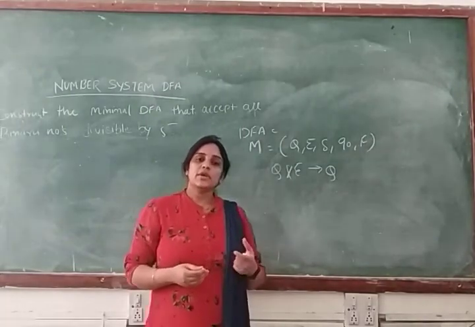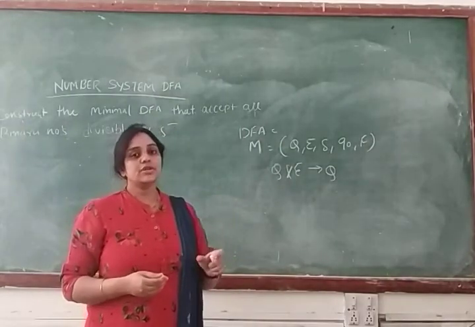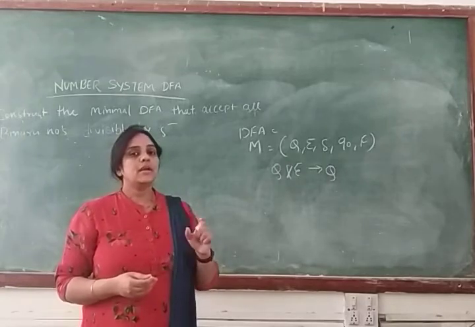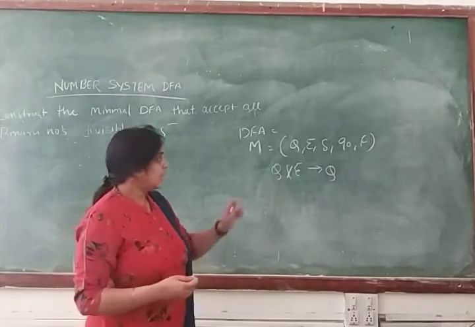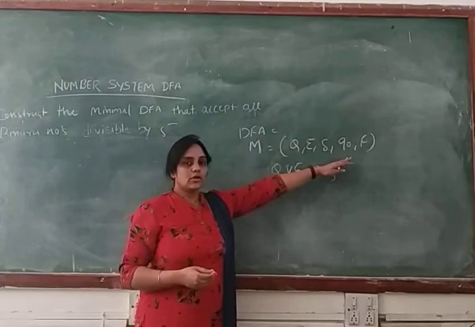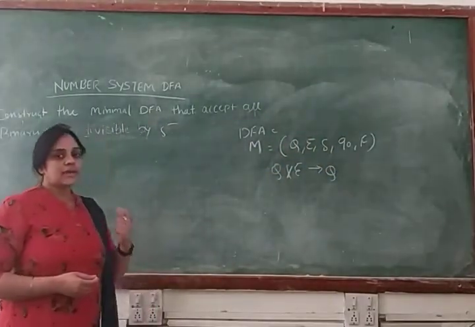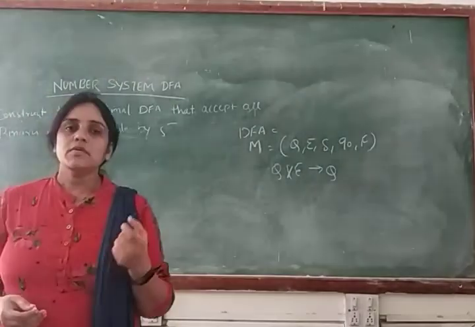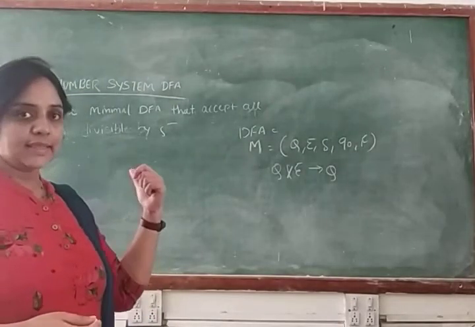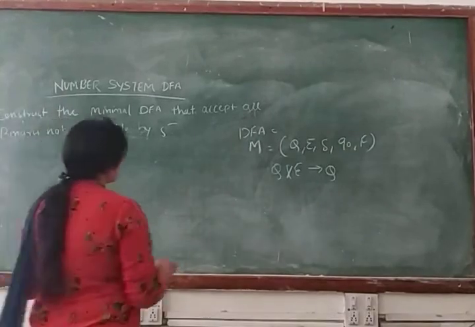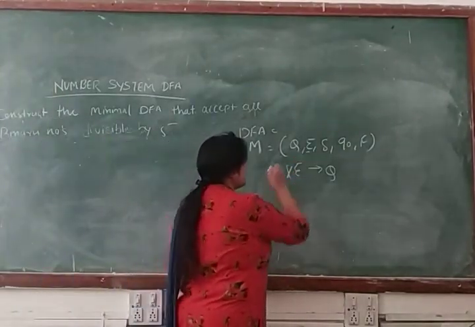According to the property of DFA, each and every state has a transition for every input symbol and multiple transitions should not exist. Clear? And F represents your set of final states. So before making the machine, first we have to find out what your alphabet will be in that case. Clear? Alphabet is basically represented by the input symbol sigma.